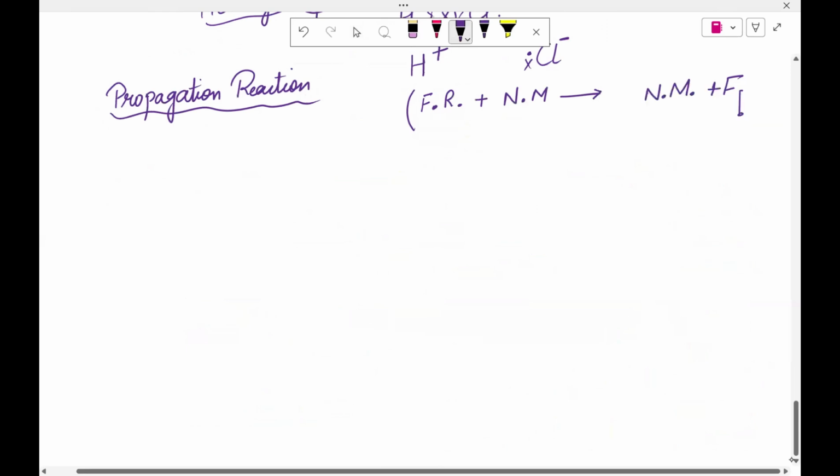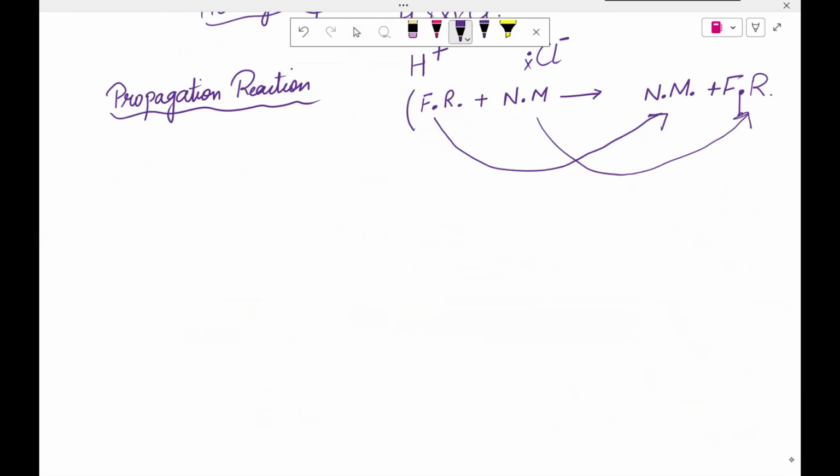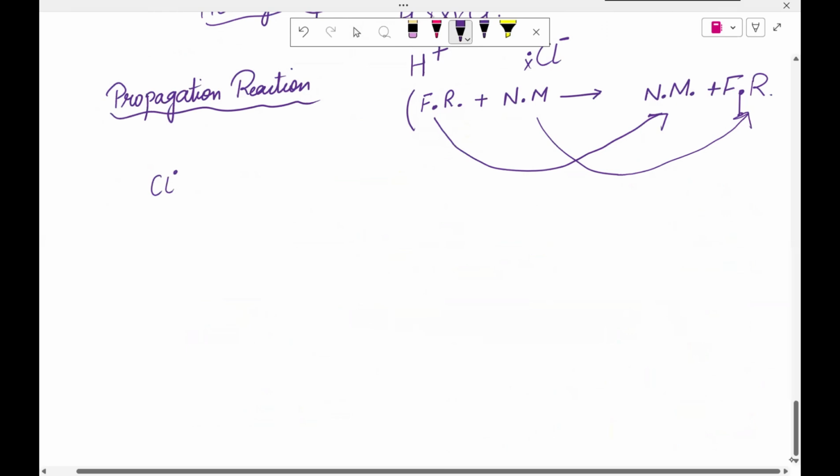So they form a normal molecule and a free radical like this. This free radical forms this normal molecule, and this normal molecule forms this free radical. How is it going to happen? Let me show you. For example, first of all, we have a free radical which has been formed, that is Cl dot, and it is going to react with this ethane molecule, that is H, C, H, H, H, C, H, H, and there is H here.